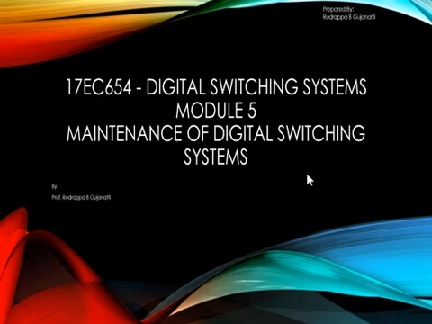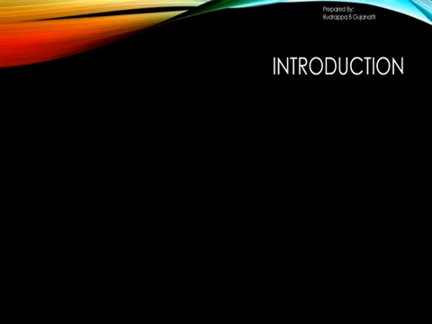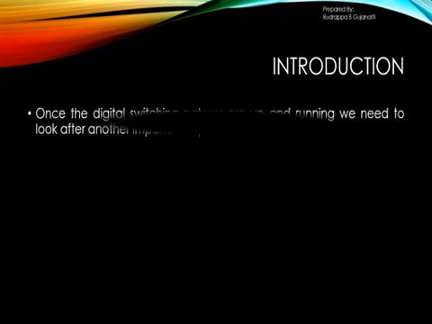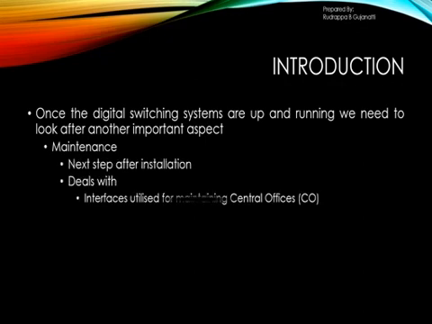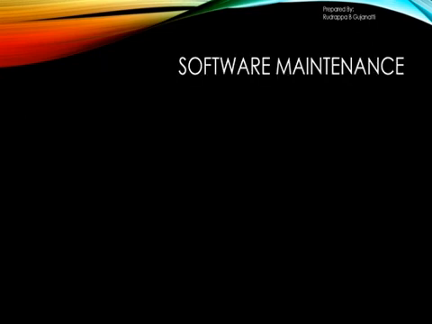So in the previous session, we went through the introductory part, which was related to digital switching system maintenance. We looked at what is meant by maintenance and what the prior step required for maintenance is, that is the installation. Then we came across what all things are dealt with in the maintenance aspects. So that is what we had gone through. Now let us go further and see what the software maintenance aspects are.